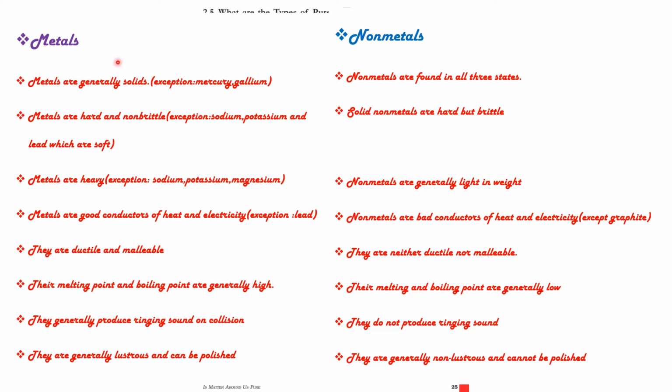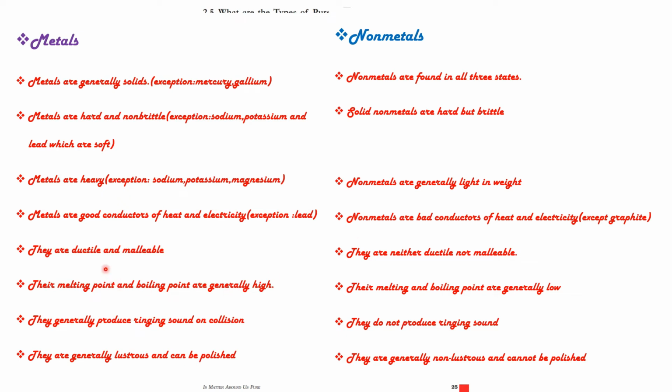Metals are generally solids, exception mercury, gallium. Non-metals are found in all three states. Metals are hard and non-brittle, exception sodium, potassium and lead, which are soft. Solid non-metals are hard but brittle. Third, metals are heavy, exception sodium, potassium, magnesium, etc. Non-metals are generally light in weight. Metals are good conductors of heat and electricity, exception lead. Non-metals are bad conductors of heat and electricity, except graphite.